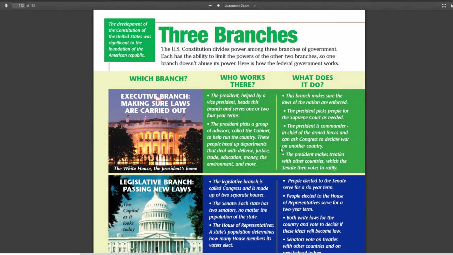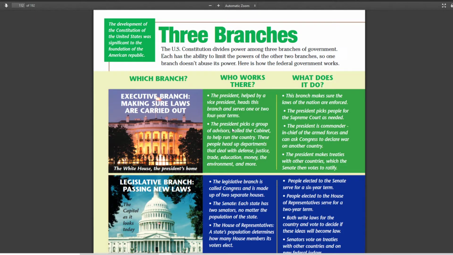It is a brilliant constitution, a brilliant form of government. Make sure that nobody can become too powerful. I mean, president, you think he's like a king? Nope. There are a lot of things that can stop him from doing things. So, for instance, let's take a look.